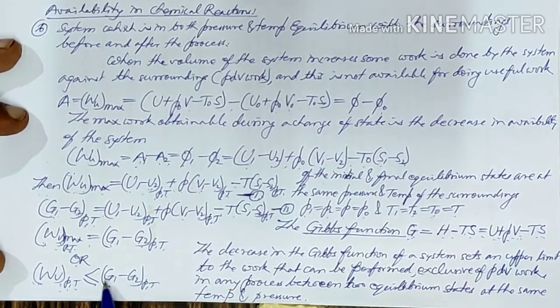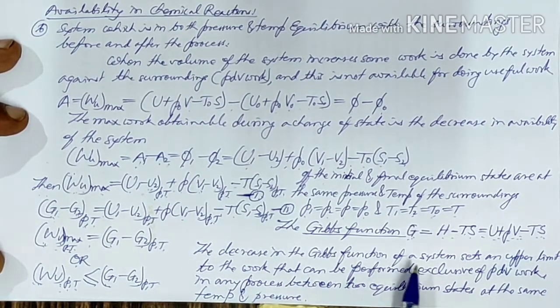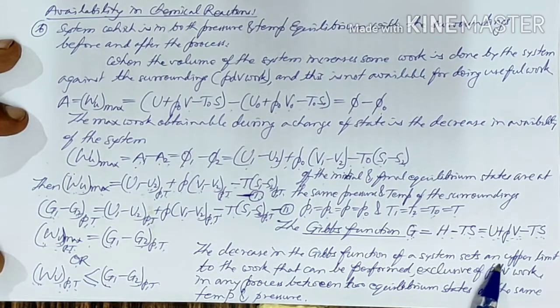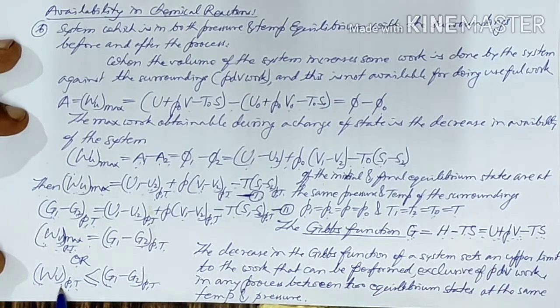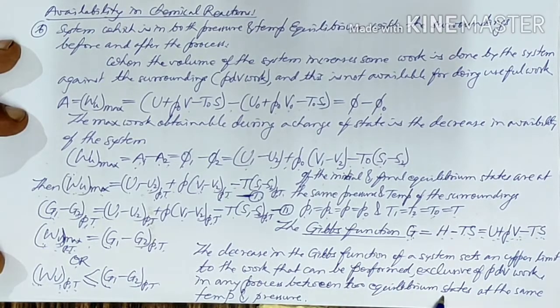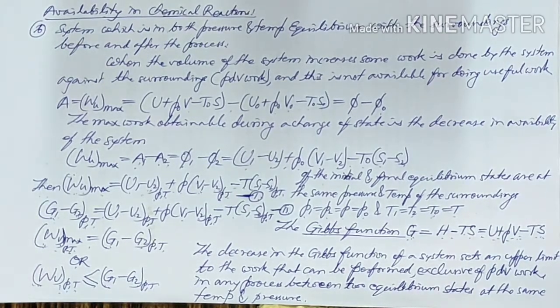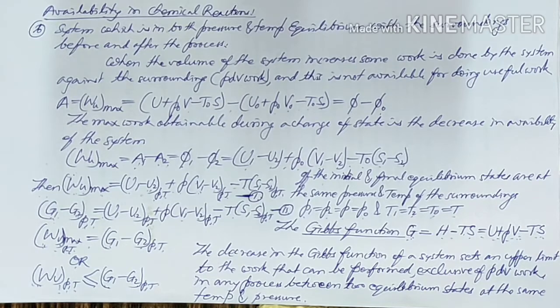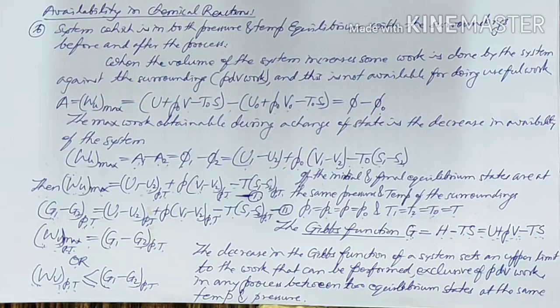So the difference, or the decrease in the Gibbs function of a system, sets up an upper limit to the work that can be performed exclusive of PdV work in any process between two equilibrium states at the same temperature and pressure. So this way we can find out the maximum available energy or maximum available work in a chemical reaction when the initial and final states with respect to temperature and pressure are the same.